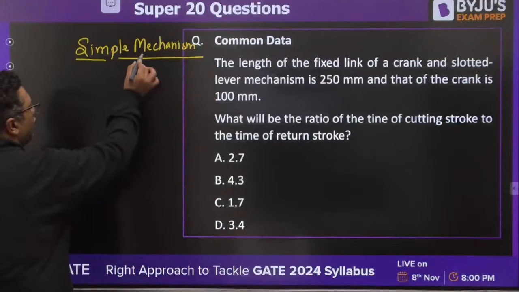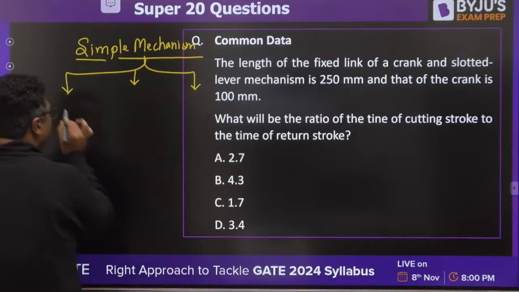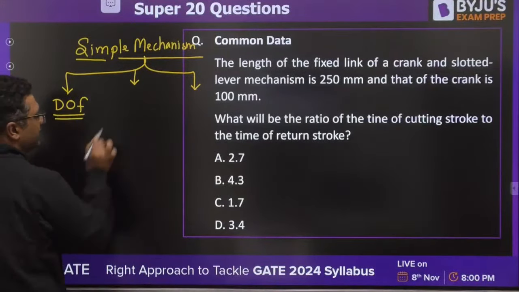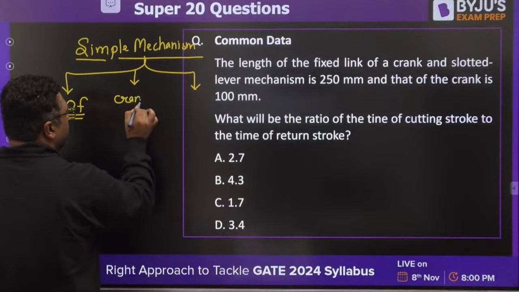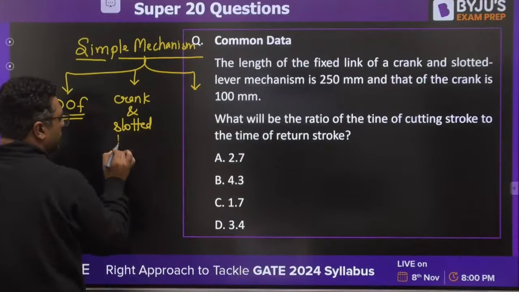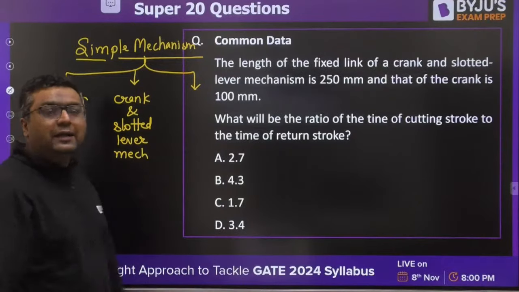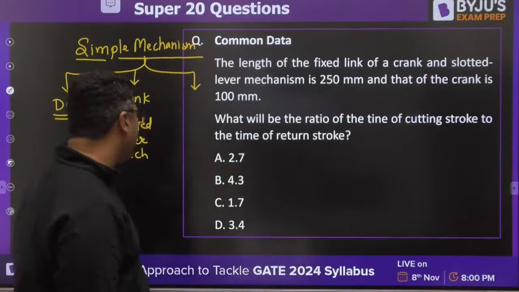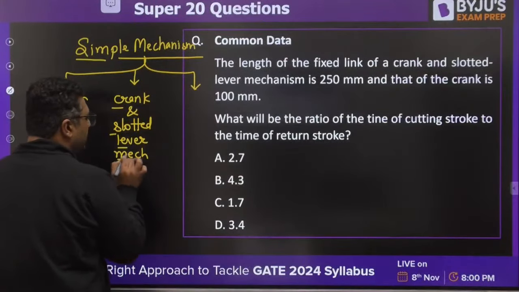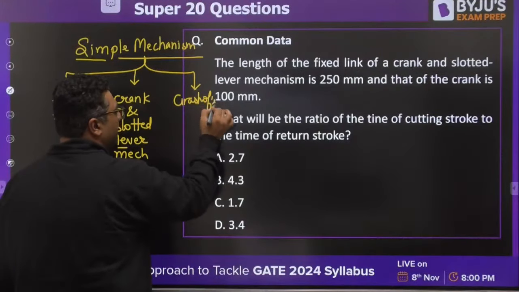Those three topics are degrees of freedom, then the second is crank and slotted lever mechanism, and the last one is Grashof's law.